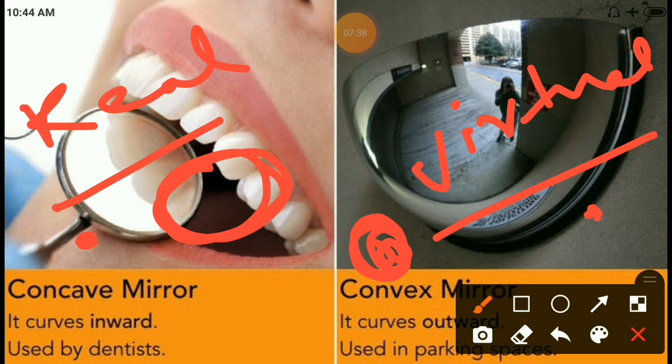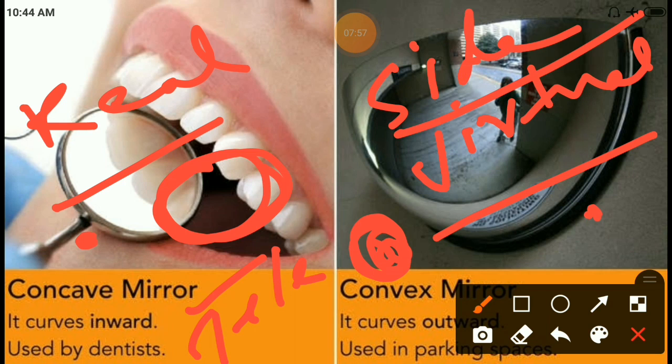Where do we use the concave mirror in our everyday life? In vehicle headlights, and most importantly in telescopes. The convex mirror we use in the side mirrors of vehicles.